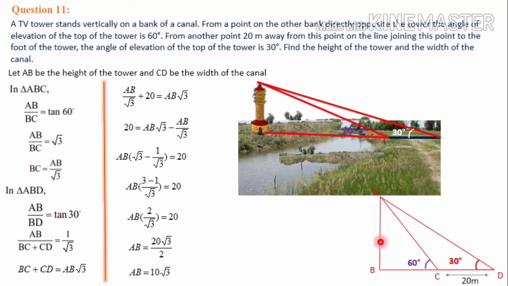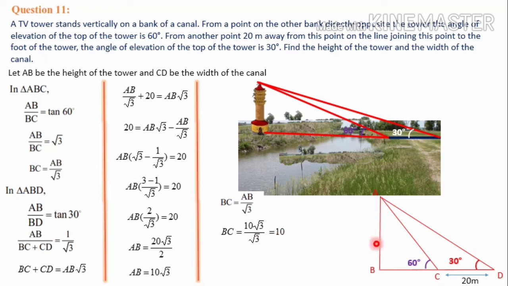AB we have got. AB is the height of the tower, so the height of the tower is 10 root 3 meter. Then BC we can calculate. BC is AB by root 3. AB is 10 root 3, which we have calculated here, so 10 root 3 divided by root 3. Root 3 cancelled, that is equal to 10.